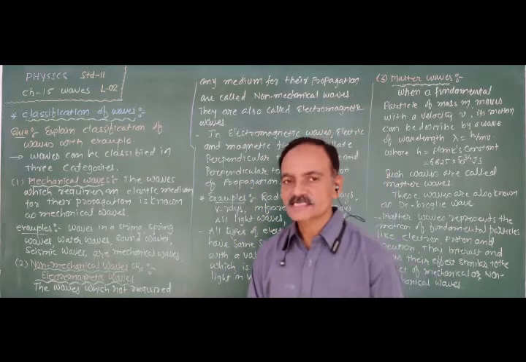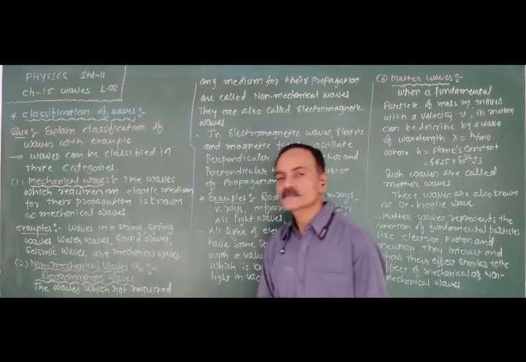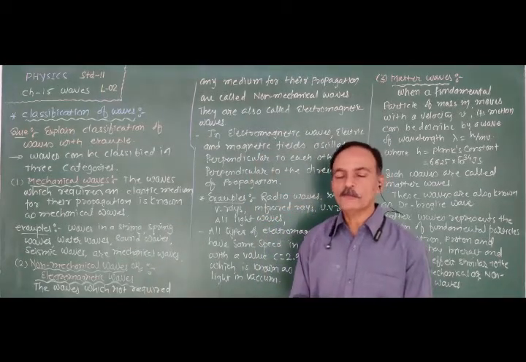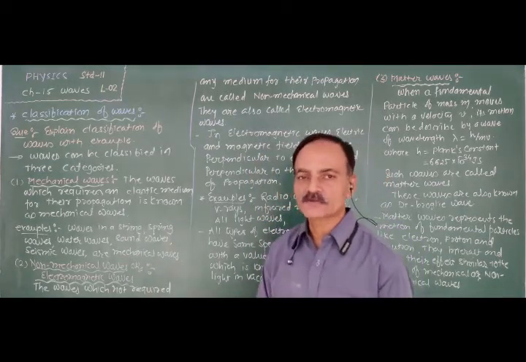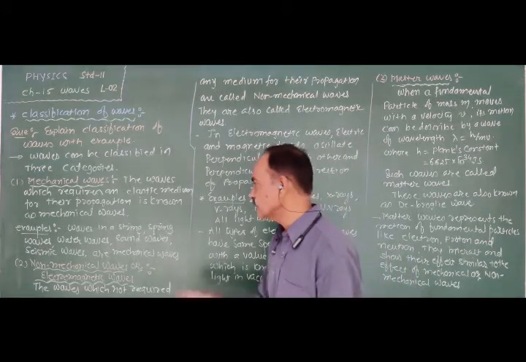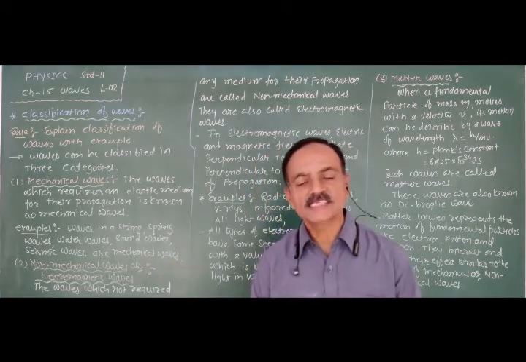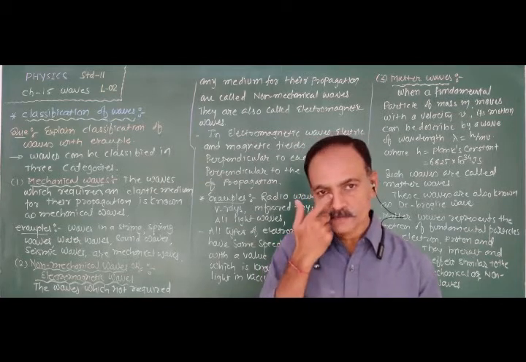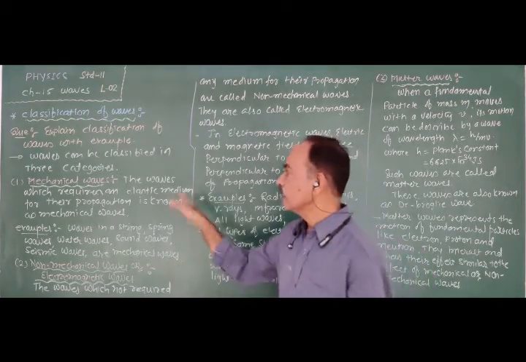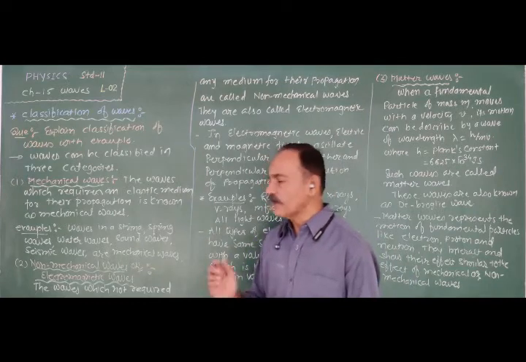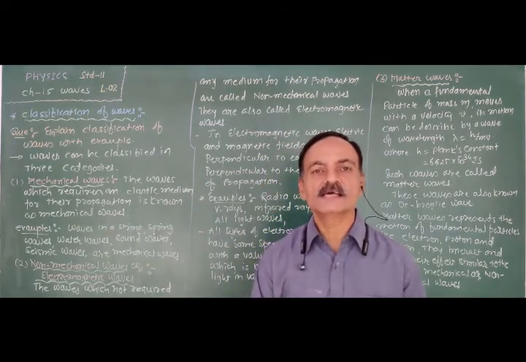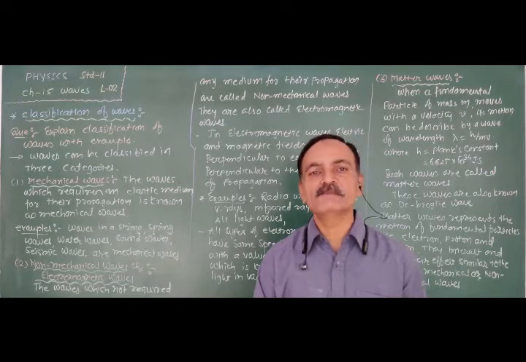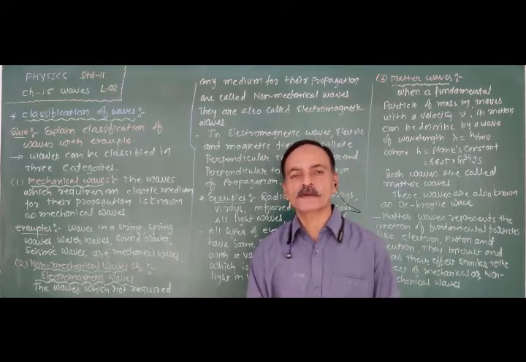So in short, waves in a string, waves produced in a spring, water waves produced in water, sound waves and seismic waves are examples of mechanical waves. Again, what is the mechanical wave? The waves which require an elastic medium for their propagation.